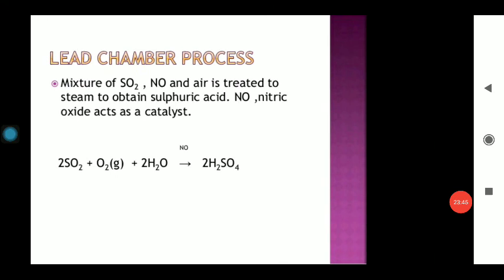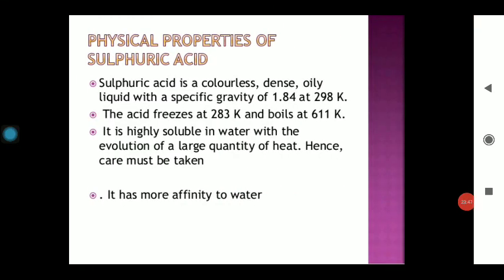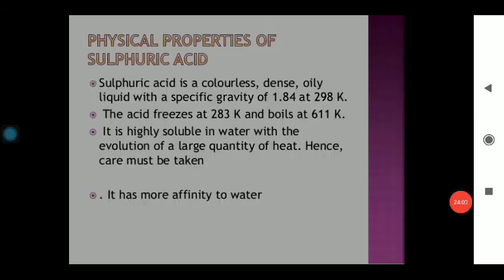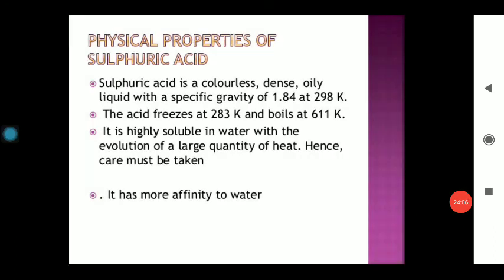These are the chemical reactions of sulfuric acid by which you can prepare it. Out of these, please remember the contact process reaction and the flow sheet of the contact process. And in the next class we will discuss some of the physical and chemical properties of the sulfuric acid.